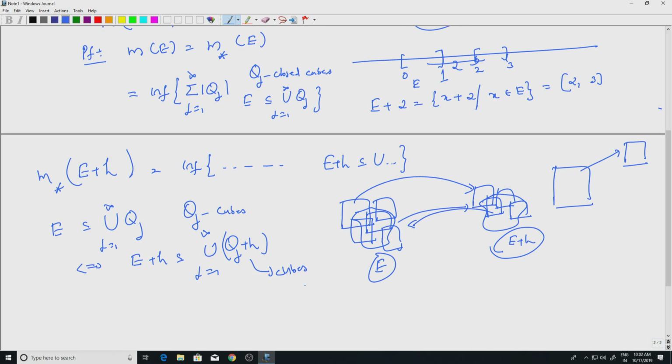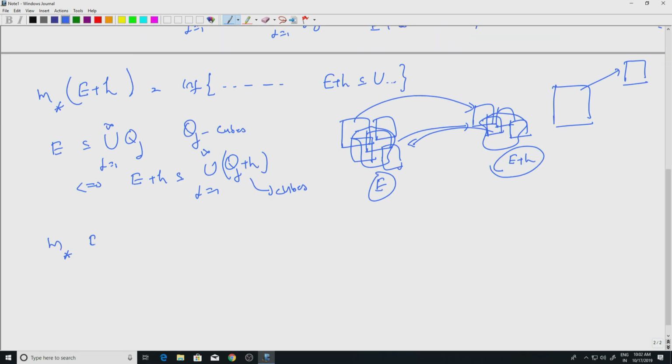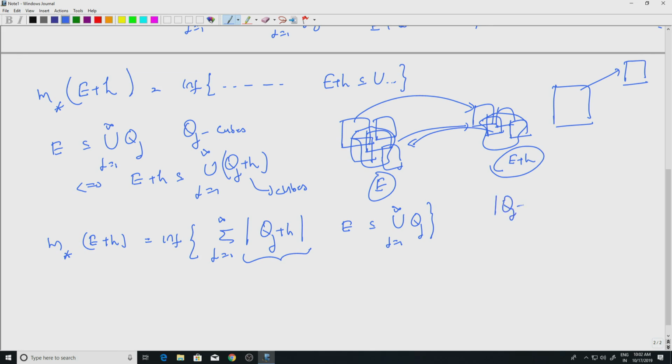So because of that, M star of E plus H is equal to the infimum of the summation, j equal to 1 to infinity, of the volume of all those Qj plus H which cover E plus H. So you translate them, and now you get a cover for E plus H such that E is contained in the union of Qj, j equal to 1 to infinity. But what is the volume of Qj plus H? The volume of Qj plus H is the same as the volume of Qj, right. If you translate, you do not change the volume.